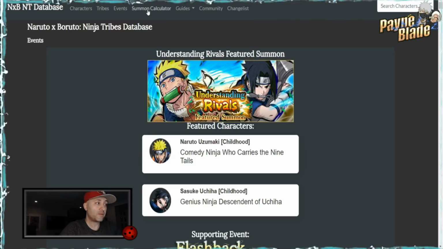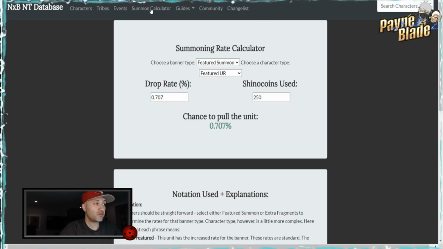So really well done. All right, so the summon calculator, something for you guys to look at. This is really cool because he's set up different kinds of banners. You can do extra fragment or regular banner. And then you can do either featured UR, featured 4-star, featured 3-star. Featured UR essentially is any of the URs at any star level. 4-star obviously goes lower, 3-star obviously goes higher.